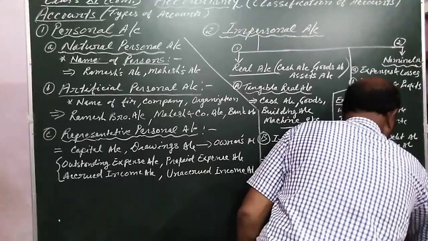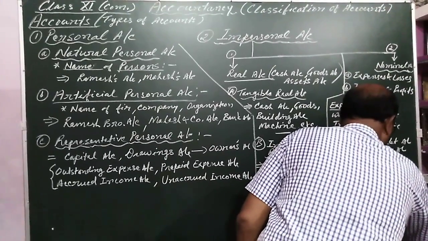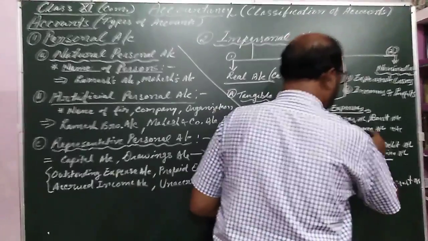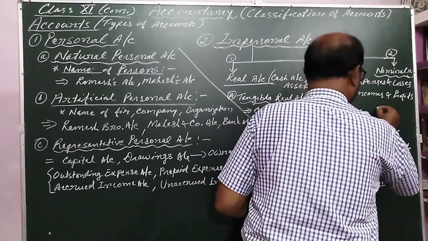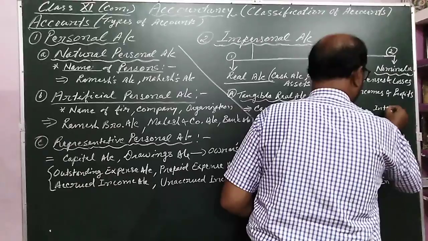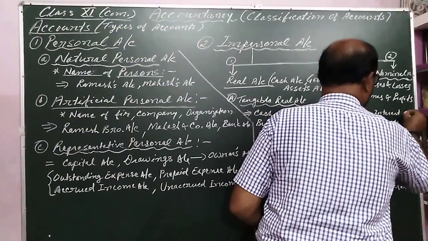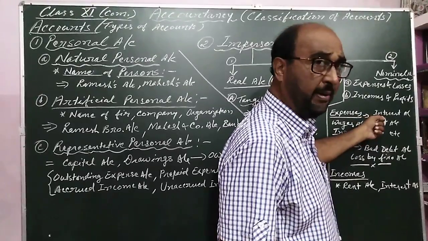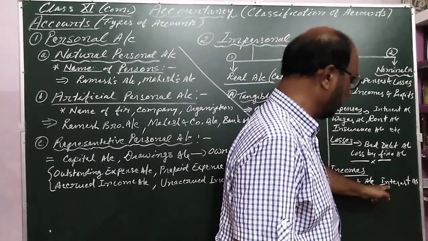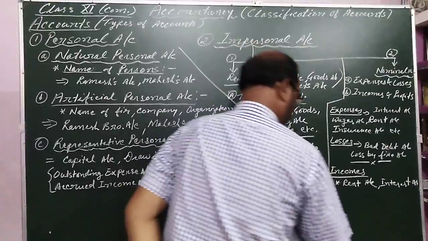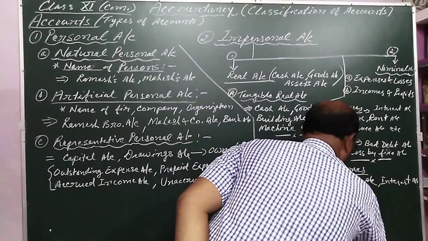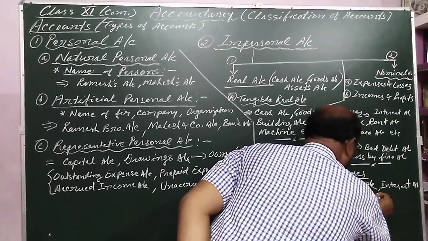Interest account, it is also receivable. Interest account, it is in the category of the expense, so it is payable interest, and this interest is receivable. Commission account.